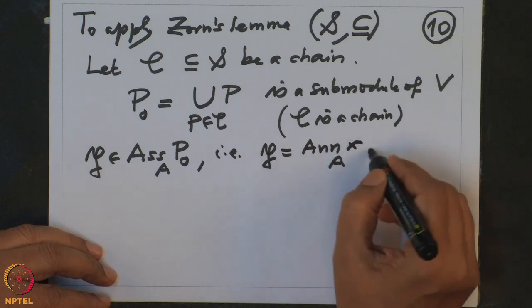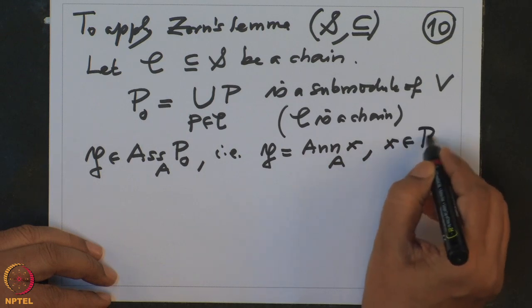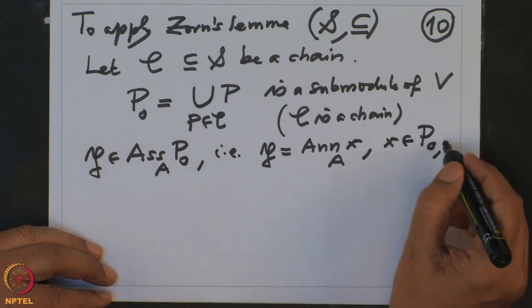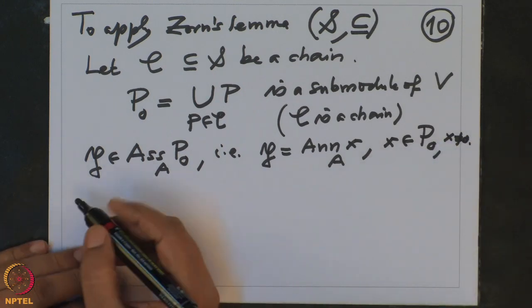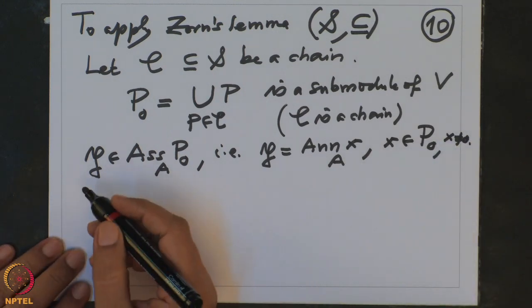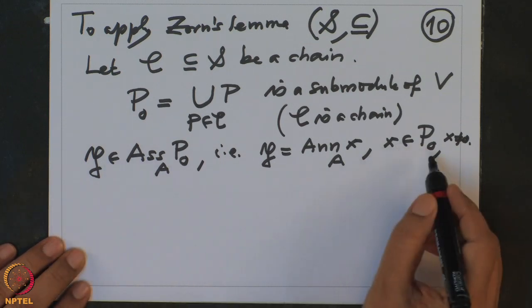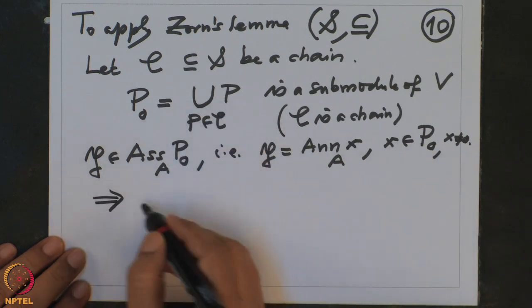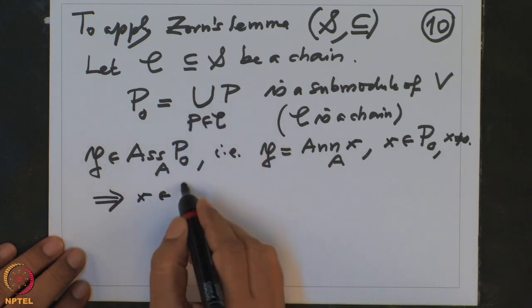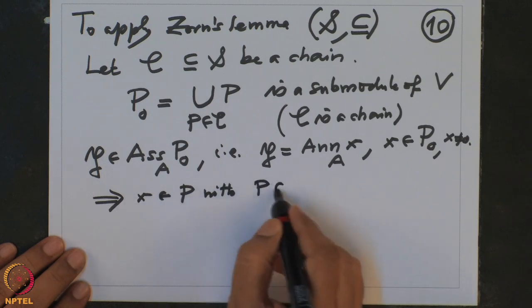P is the annihilator of X, so X is in P0. And obviously X has to be non-zero. So take such an element P, therefore this X will belong to P for some P. So that will imply, because this P0 is a union, X will belong to some P with P belonging to C,